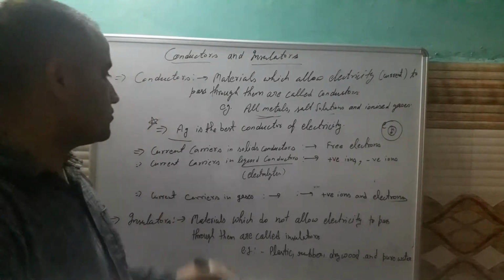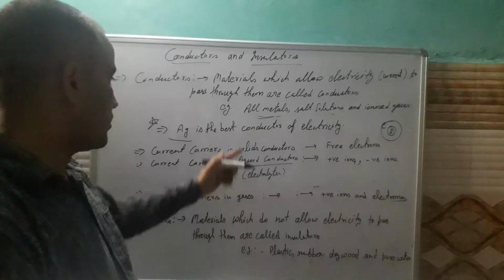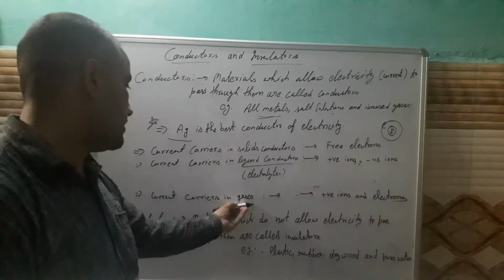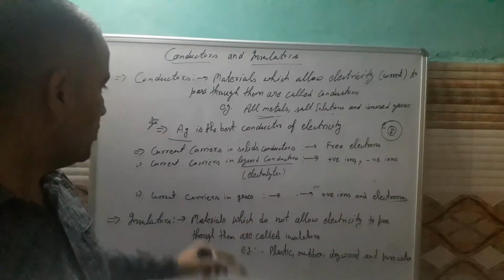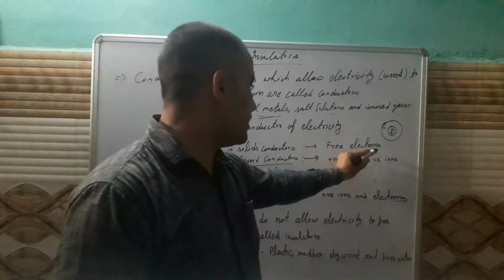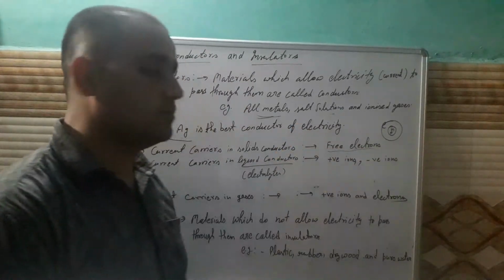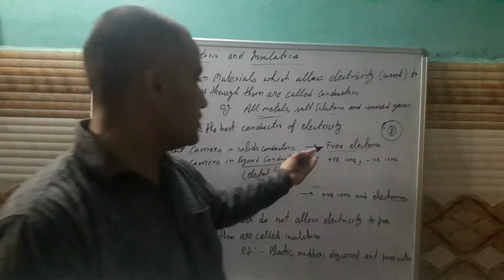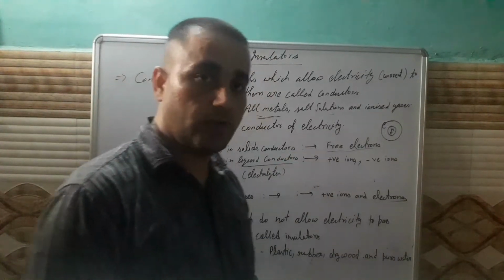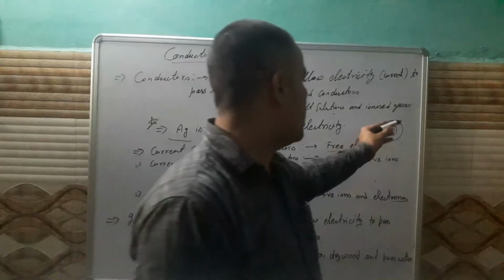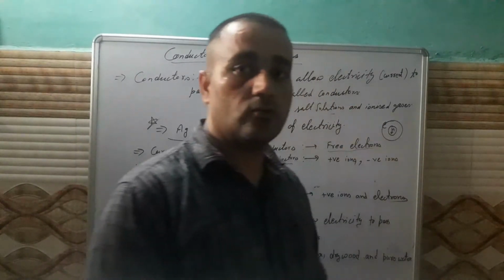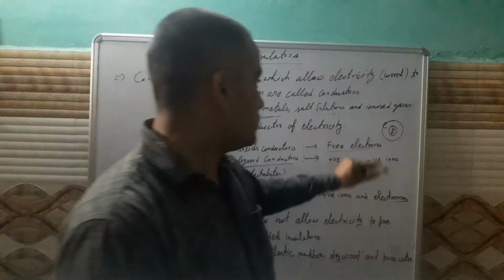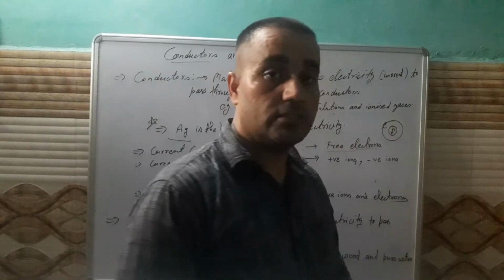So there are different kinds of current carriers in solid conductors, liquid conductors as well as in gases. In solid conductors there are free electrons. These free electrons are responsible for the solid conductors carrying current. Then the question arises, what are free electrons? As you know, there are electrons, protons and neutrons within an atom, and electrons are revolving around in discrete orbits.